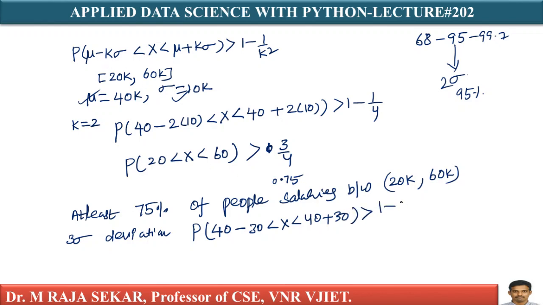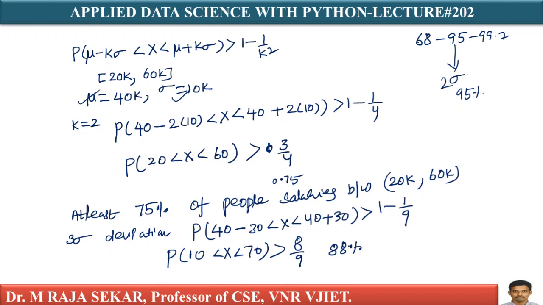Therefore, it is greater than 1 minus 1 by 3 square. 3 square means 9. I can write the probability in between 40 minus 30, that is 10, less than capital X less than 70, is 1 minus 1 by 9, which is 8 by 9, equal to 88%. At least 88% of people's salaries are in between $10,000 and $70,000.